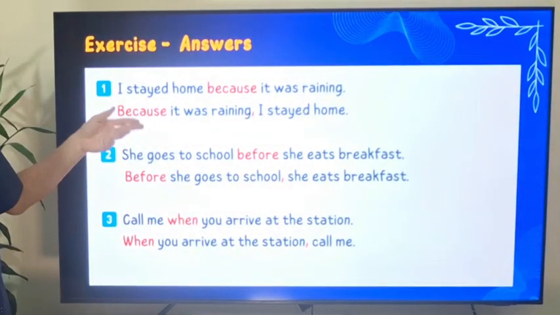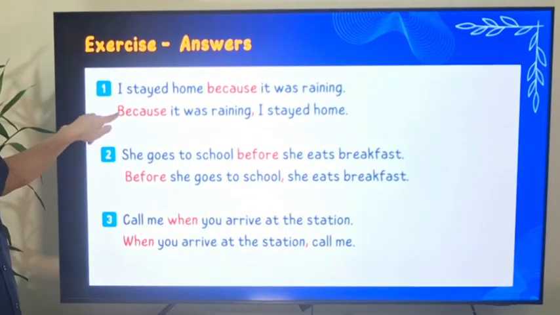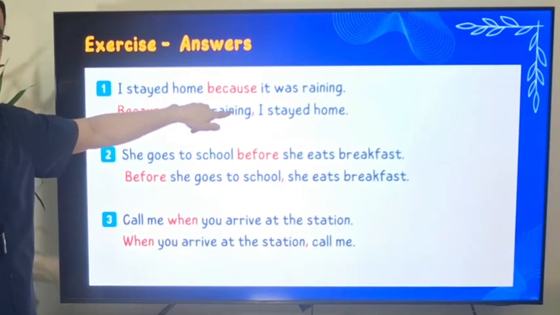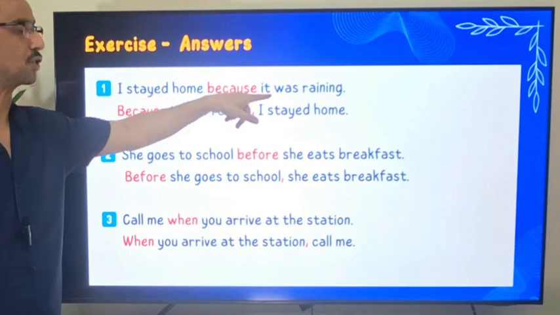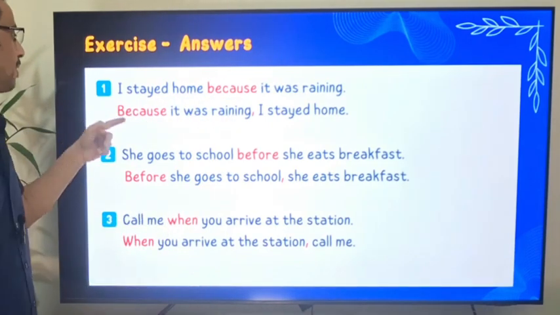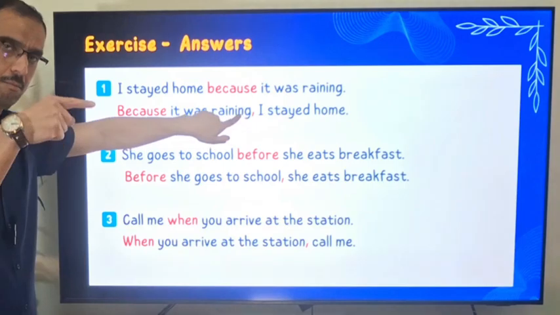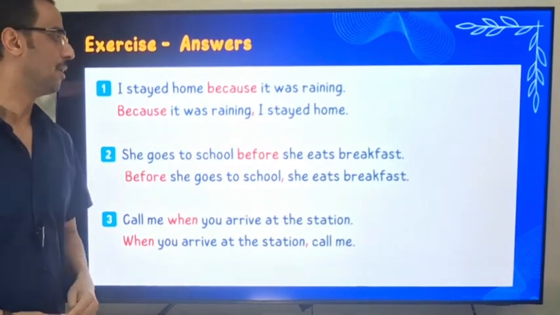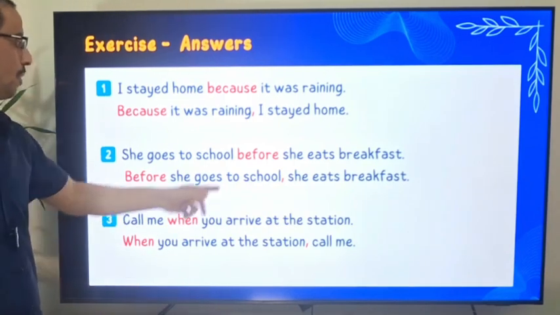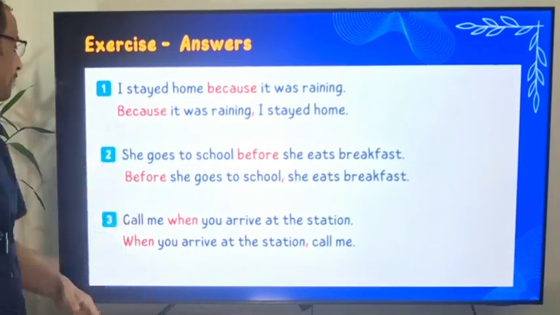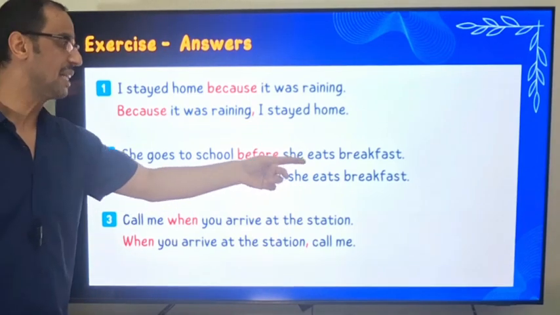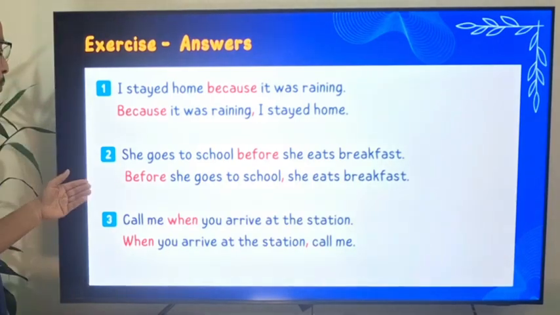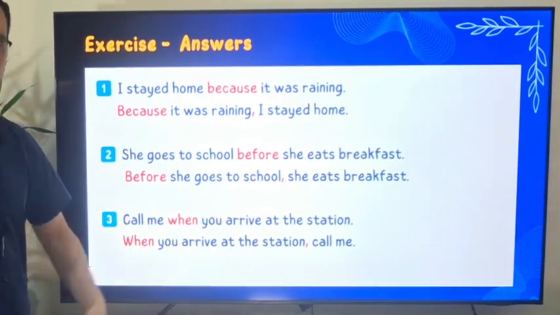For the first one, in each one we have two options. You can start with the subordinating conjunction, or you can have the subordinating conjunction in the middle. For example, I stayed home because it was raining. Or, because it was raining, I stayed home. I need a comma. Okay, we need a comma. She goes to school before she eats breakfast. So, in the middle, there's no comma. It's continuous. Before she eats breakfast, she goes to school. Call me when you arrive at the station. When you arrive at the station, call me.